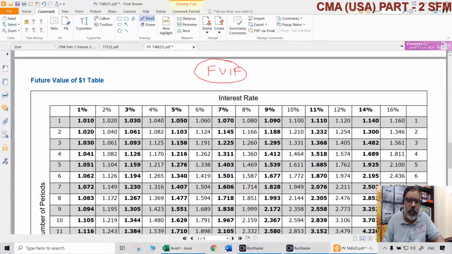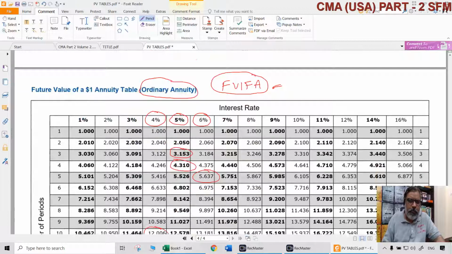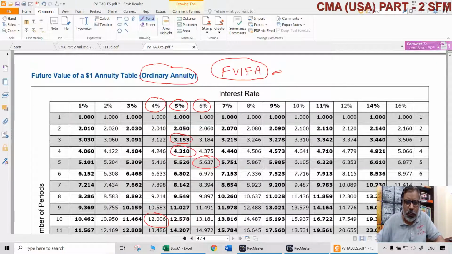Future value interest rate factor is compounding. If you invest $1 now, how much will it become after the nth year? That is FVIF. In the same way, FVIFA means if you invest $1 not once,